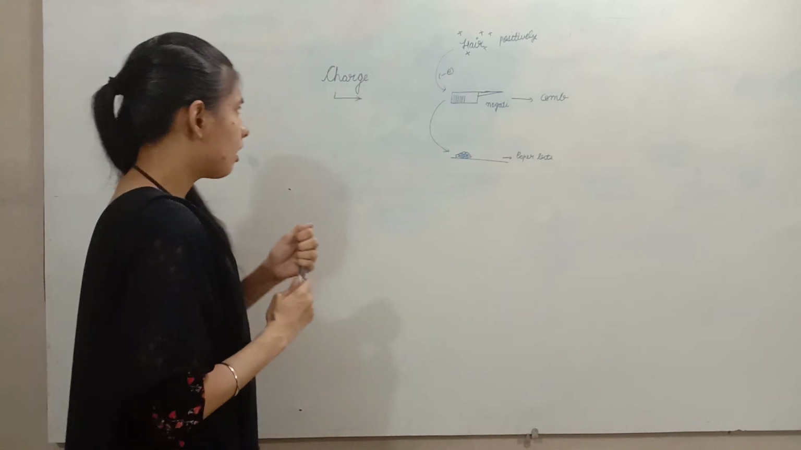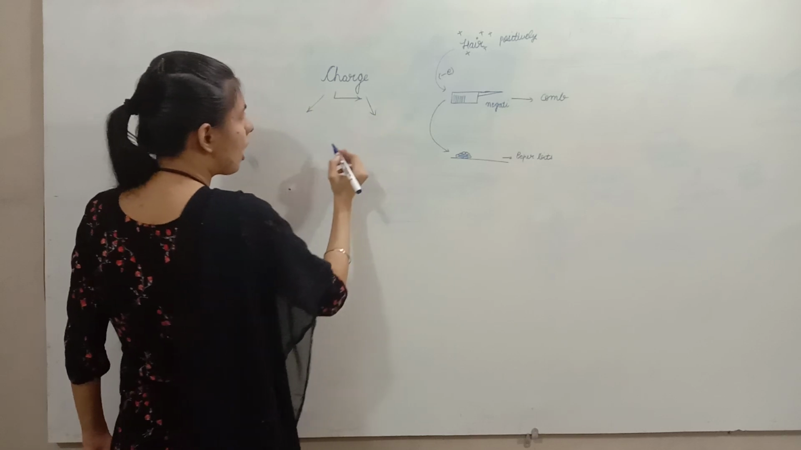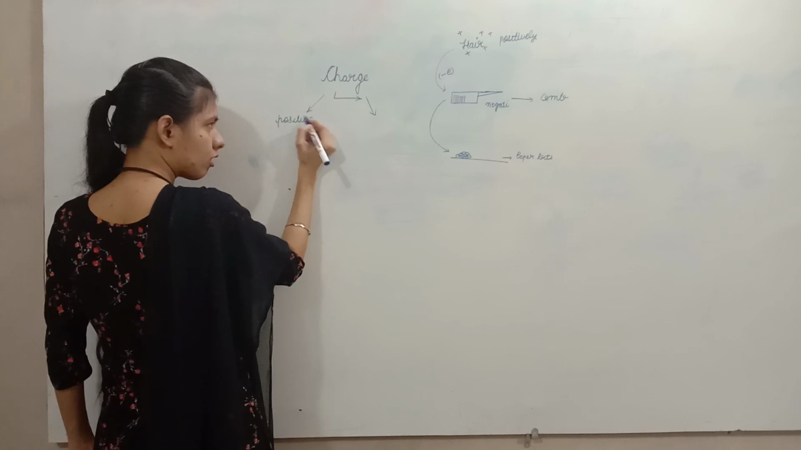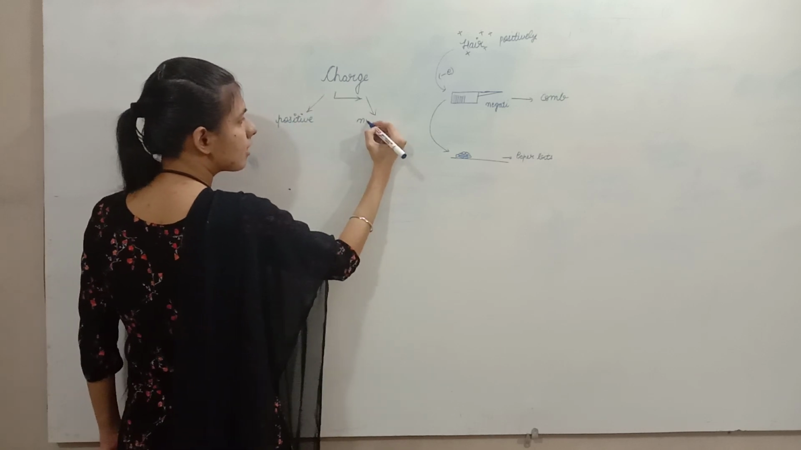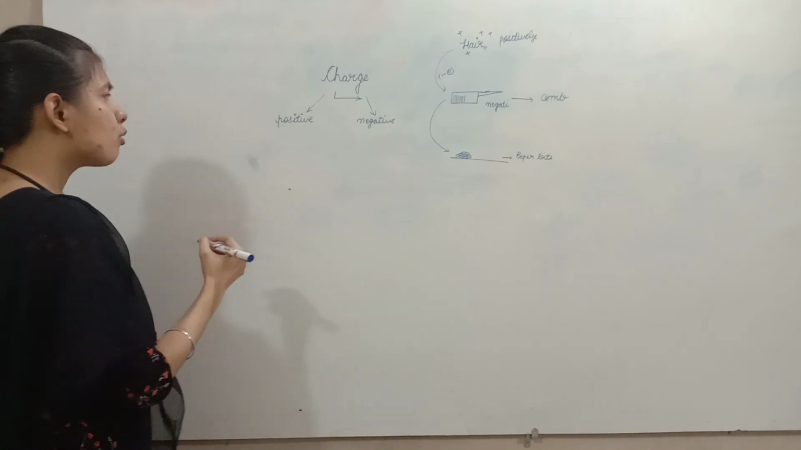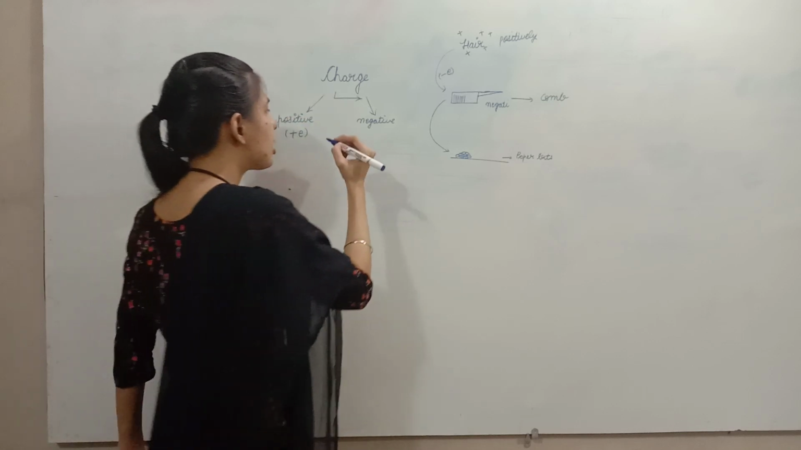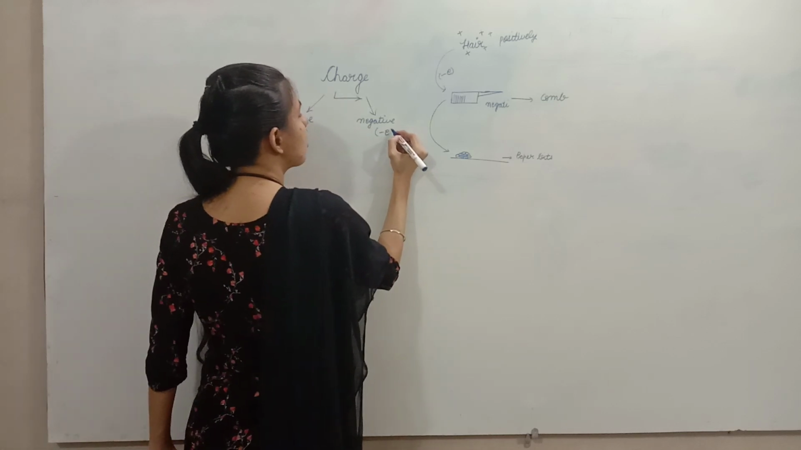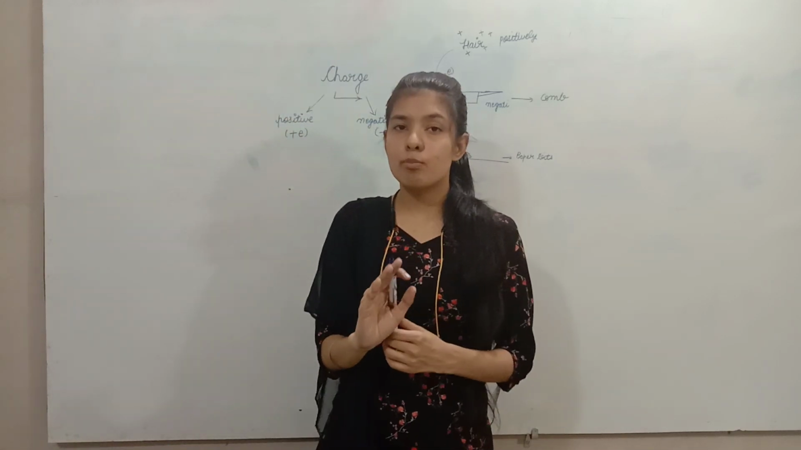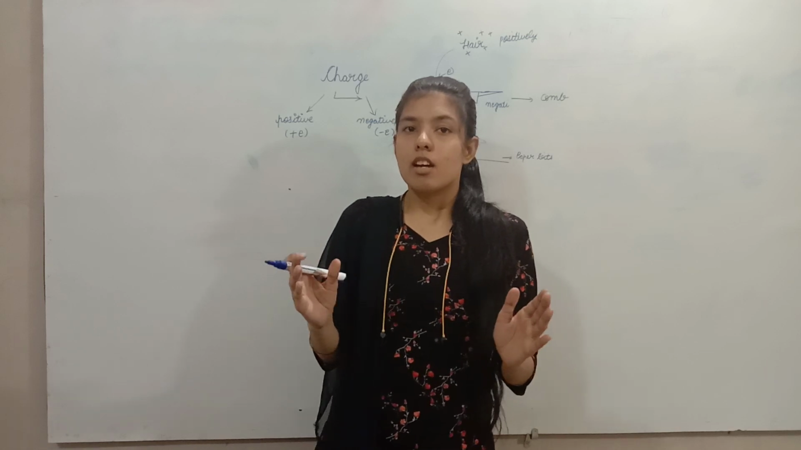So let's discuss the types of charges. Charges are of two types, positive as well as negative charge. Positive charge is also known as protons, represented by plus e, and negative charge is also known as electrons, represented by minus e. And you already know कि like charges repel each other and unlike charges attract each other.